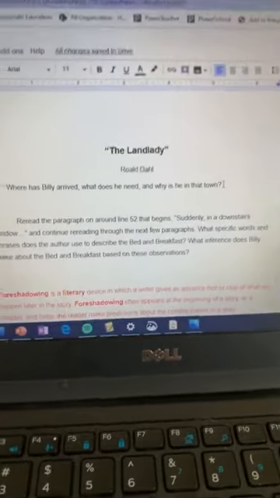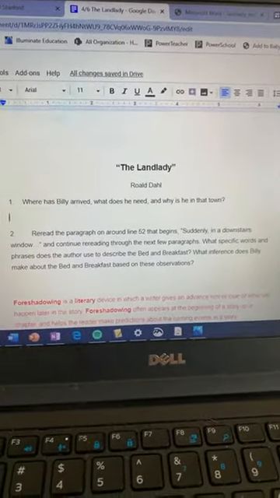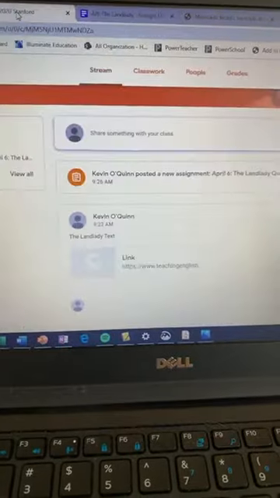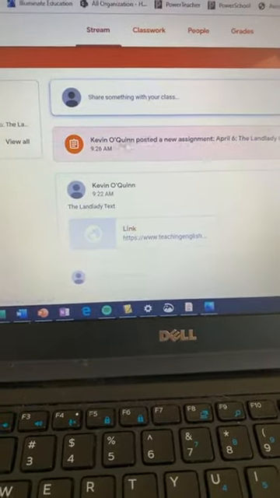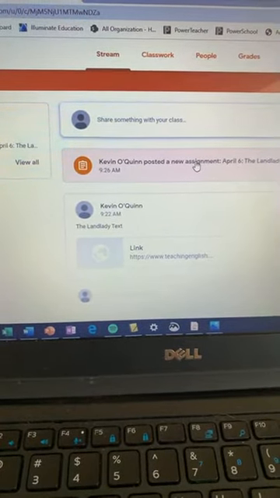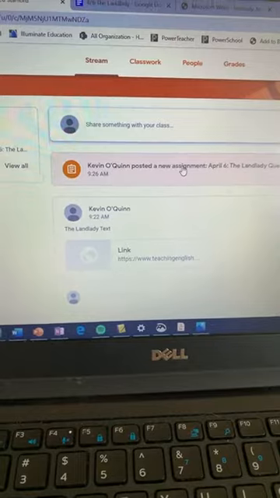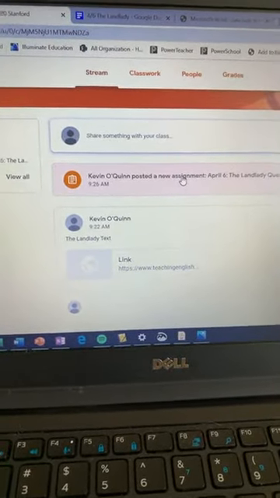Please change the font color. That way I can see that you have done it. And then when you have completed it, please go ahead and just hit the turn in button. That way I know that you have done it. So you've got the Landlady, the link for the text, and then you've got the questions here. And then you need to make sure that you turned that in. I'd like it turned in today for feedback, if you could turn that in by like 8 o'clock tonight.